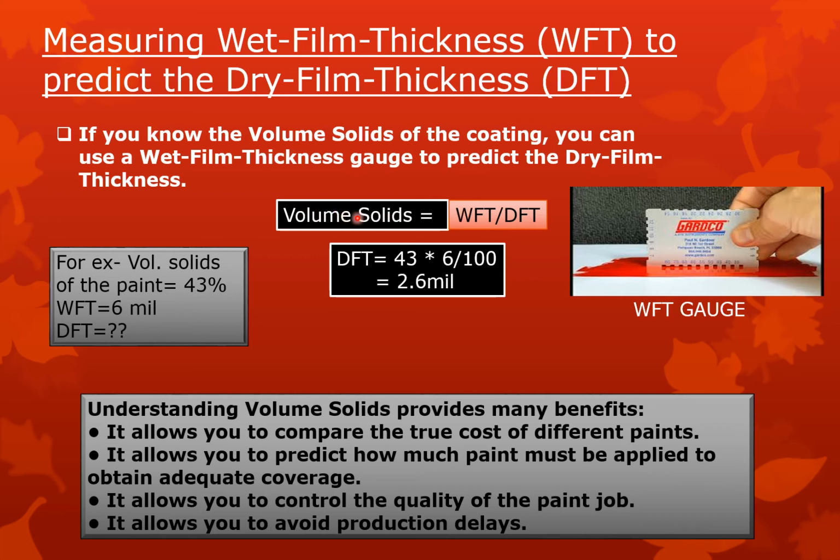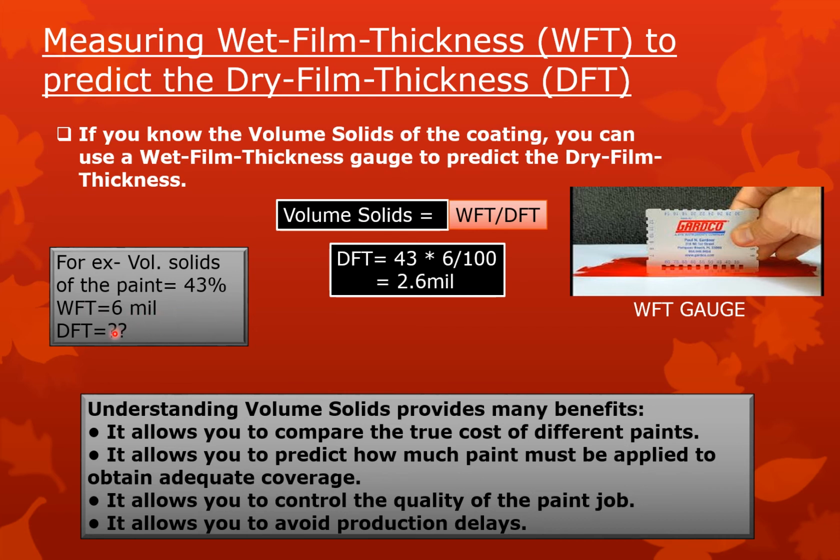So you know that volume solid is equal to DFT upon WFT. This is the formula. For example, we have considered that our paint has volume solid 43%, and by checking with the wet film thickness gauge, we got a WFT of 6 mil.